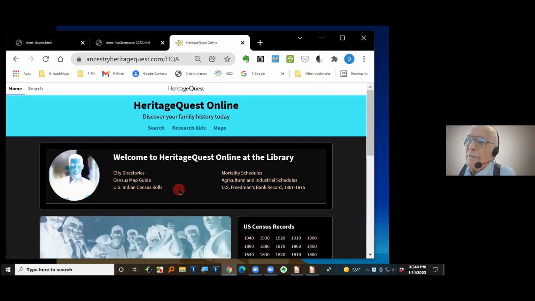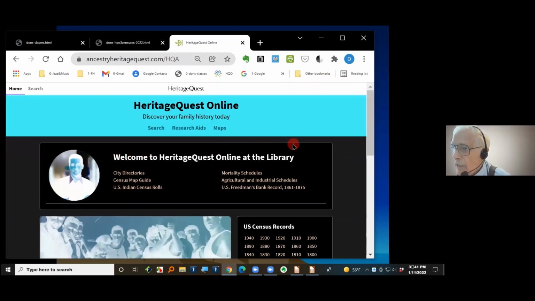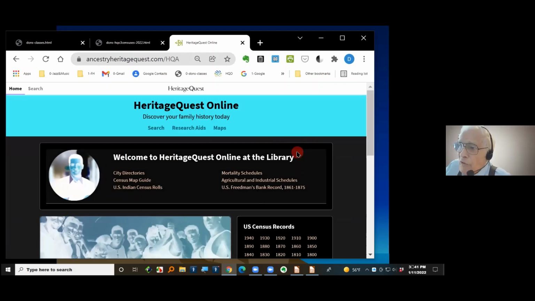Now, if you're in a different state, there'll be a way that you can get to this for free from your state and from your local library. Welcome to the HeritageQuest Online at the library, it says, because individuals can't subscribe to this. It's only libraries, and then the patrons can use it. Here's some information on city directories, census map. This is that census map guide that I was talking about.